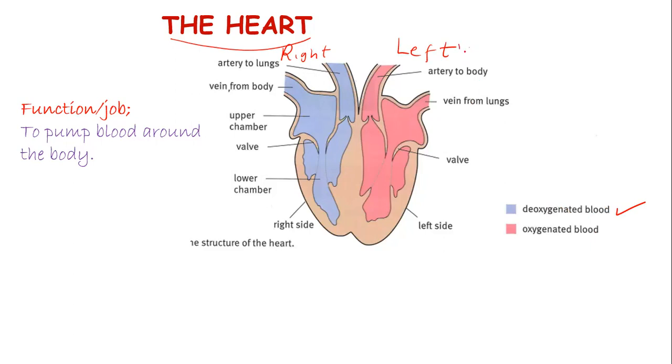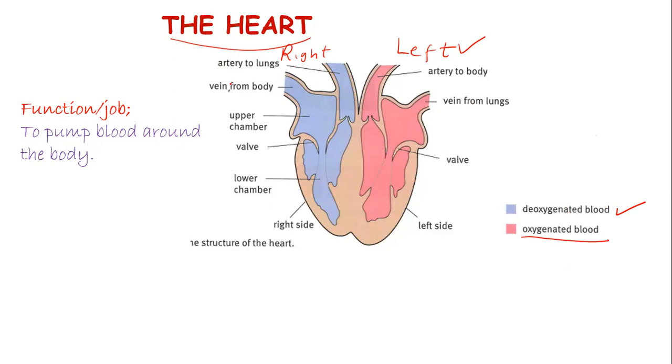And then the left side of the heart is color-coded red, meaning it is pumping blood that contains oxygen. We call it oxygenated blood. So as you can see here, we have the various tubes that are getting in and out of the heart.